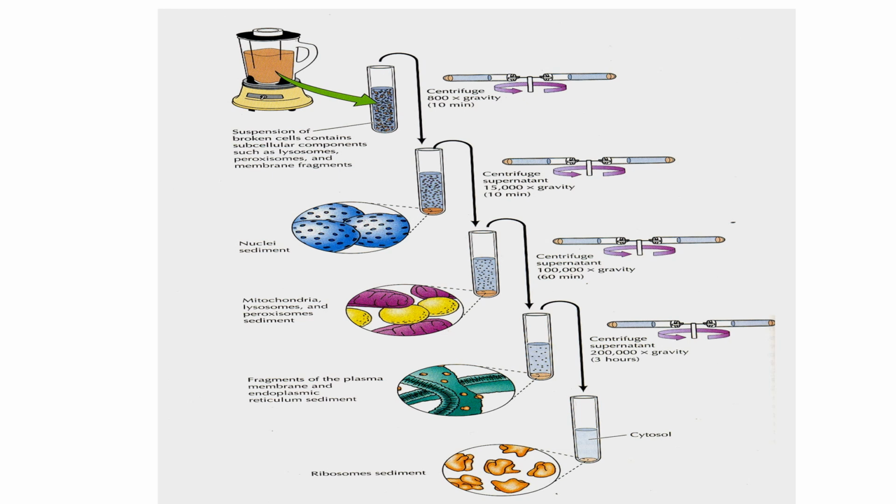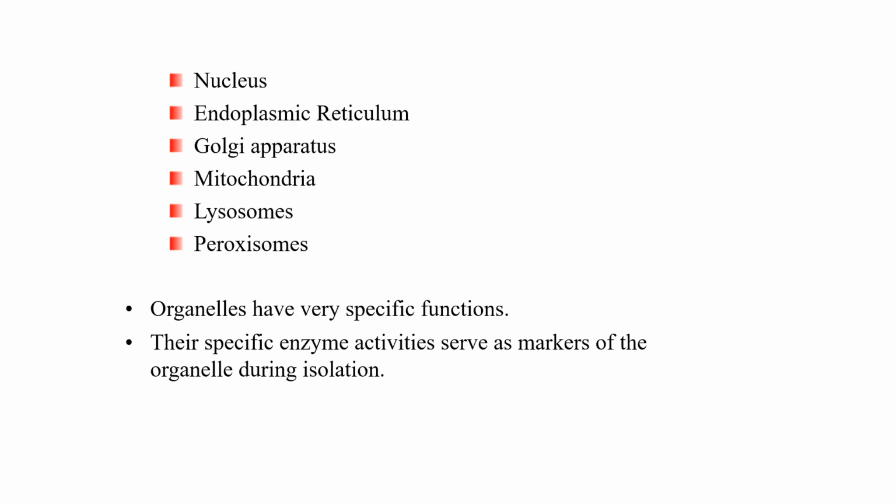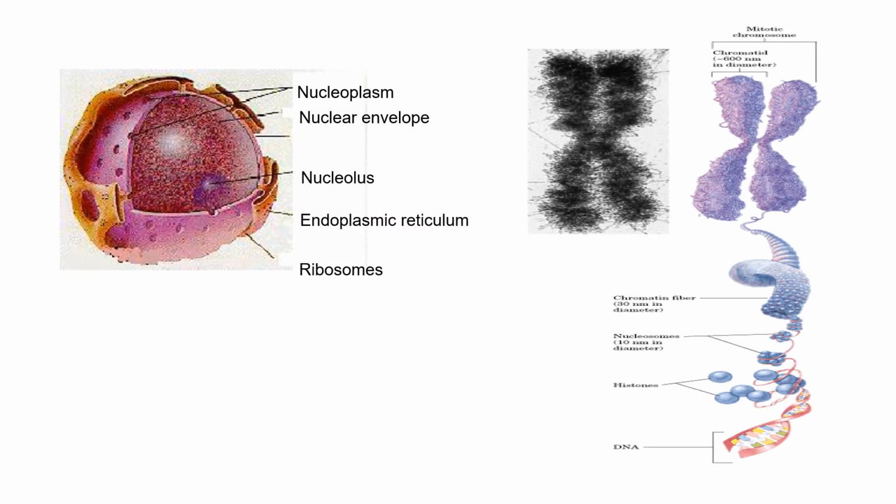Then in the next step, we find the supernatant and the sediment in the last, which contains the ribosomal sediments. The following organelles we are going to discuss here: the nucleus, the endoplasmic reticulum, the Golgi apparatus, the mitochondria, the lysosome, and the peroxisome. Organelles have very specific functions. Their specific enzyme activities serve as markers of organelles during isolation.